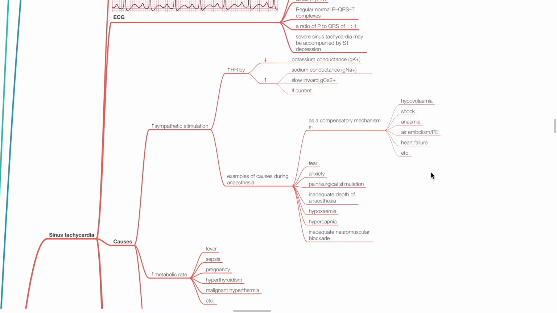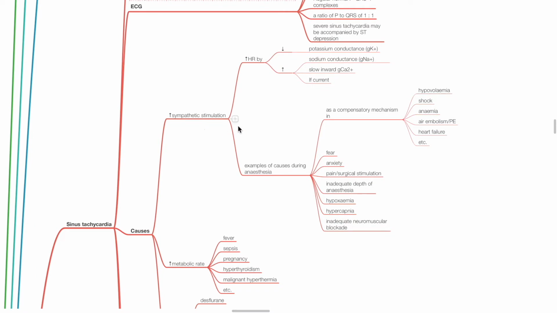Causes of sinus tachycardia: increased sympathetic stimulation increases heart rate by reducing potassium conductance and increasing sodium conductance, increasing slow inward calcium conductance, and increasing the If current. Examples of causes of increased sympathetic stimulation include a compensatory mechanism in hypovolemia, shock, anemia, air embolus, pulmonary embolus, heart failure, etc. Fear, anxiety, pain or surgical stimulation, inadequate depth of anesthesia, hypoxemia, hypercapnia, inadequate neuromuscular blockade.